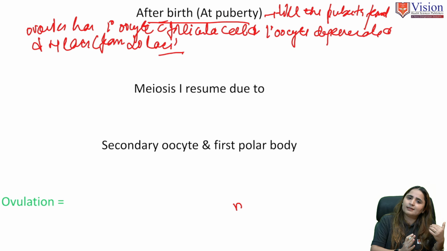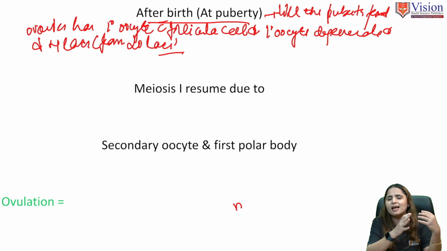Why? Because the rest of the oocytes have undergone degeneration.